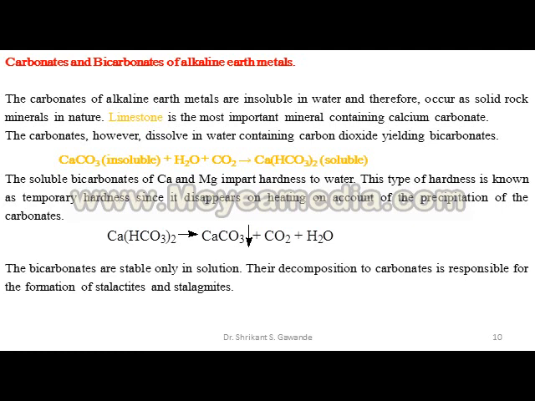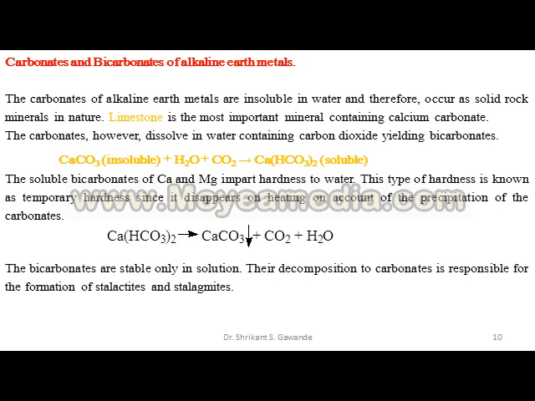Calcium carbonate, that is limestone, is one example. CaCO3 is insoluble in water, but when put in water in the presence of CO2, it dissolves and forms bicarbonate, Ca(HCO3)2, which is soluble.